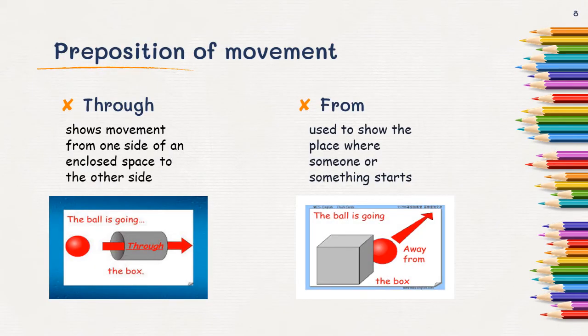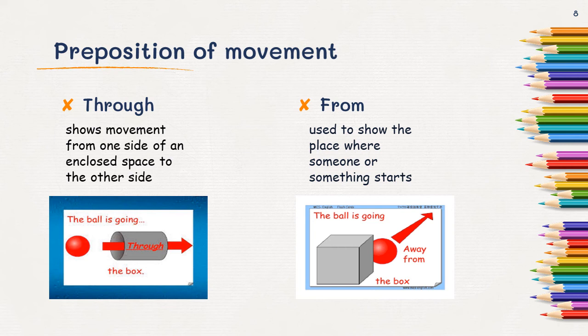Now as you can see with this preposition, that is through, the ball is going into an enclosed space, but it will come out from the other side. So it shows movement from one side of an enclosed space to the other side. So it will go through it. The ball is going through the box.